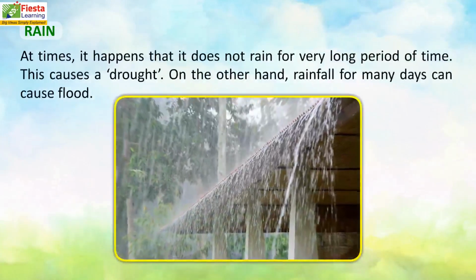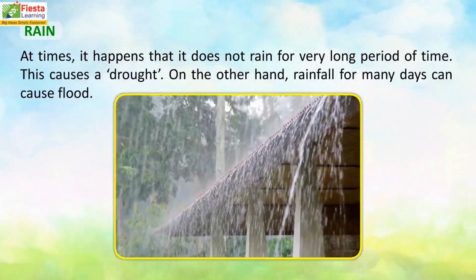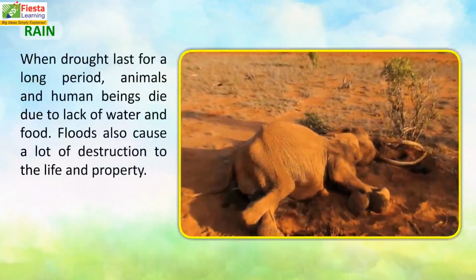At times, it happens that it does not rain for a very long period of time. This causes a drought. On the other hand, rainfall for many days can cause flood. When drought lasts for a long period, animals and human beings die due to lack of water and food. Floods also cause a lot of destruction to the life and property.